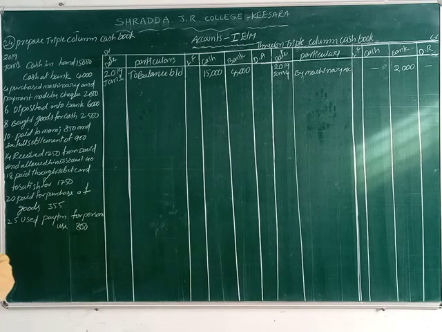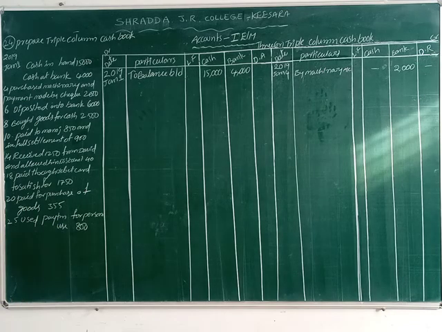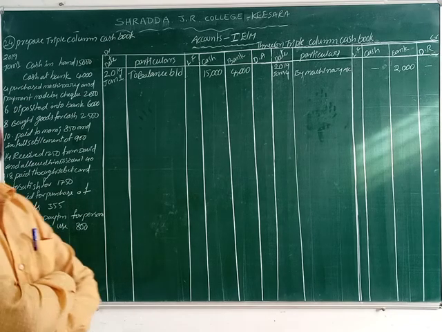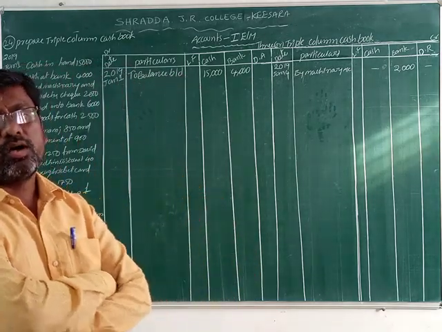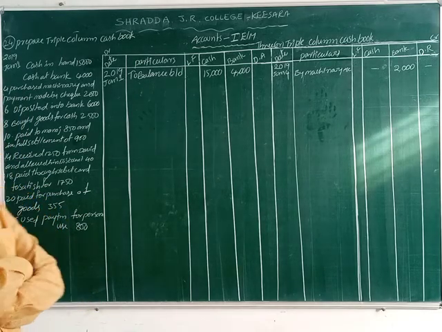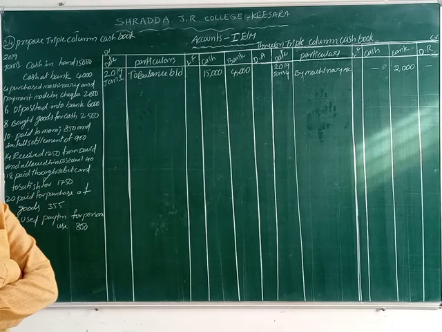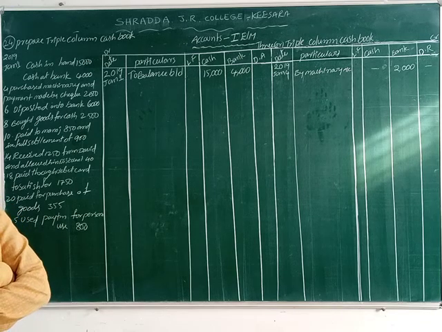Now we are doing a triple column cash book, which has a cash book and bank book also. Both we record on the debit and credit side. Only one transaction recorded on both debit and credit is called a contra entry.